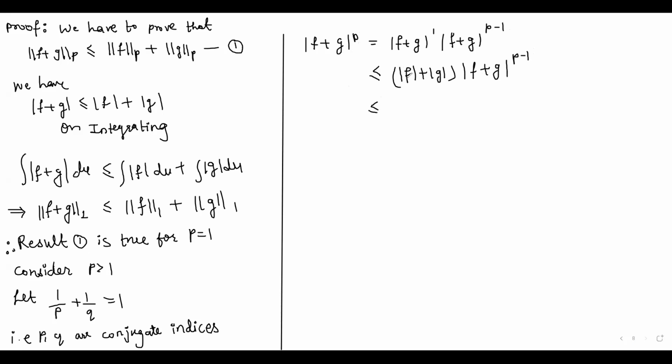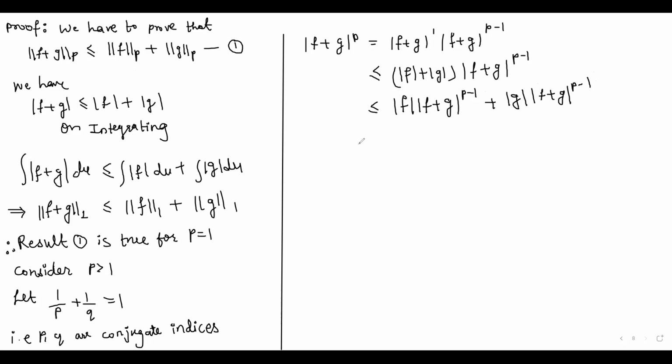So now multiplying inside this bracket, mod of f into mod of f plus g to the power p minus 1 plus mod of g into mod of f plus g to the power p minus 1.